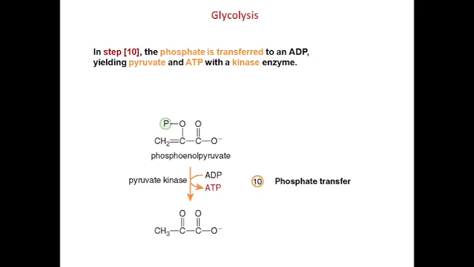The next reaction is again an energy producing reaction. Formation of an ATP molecule takes place, and in this final reaction there is transfer of phosphate from phosphoenol pyruvic acid to ADP to produce pyruvic acid and ATP. This reaction is catalyzed by pyruvate kinase. This reaction is also called substrate level phosphorylation.